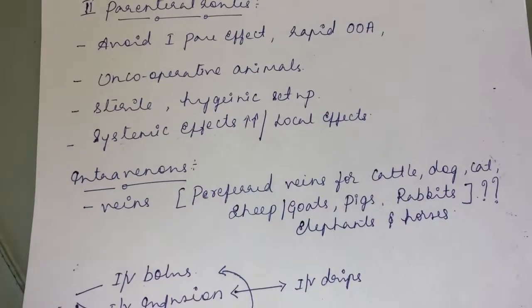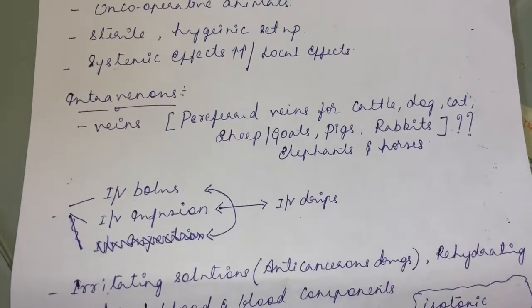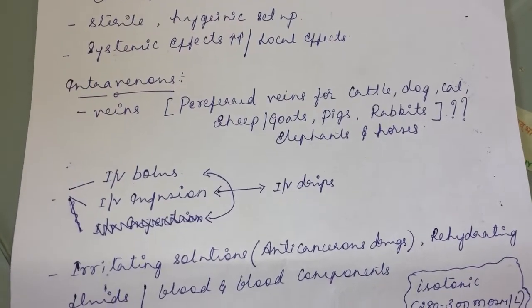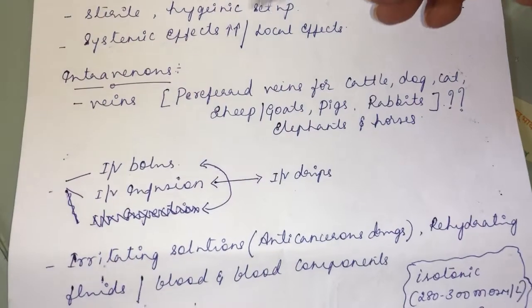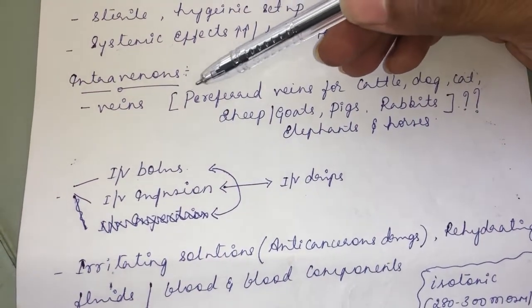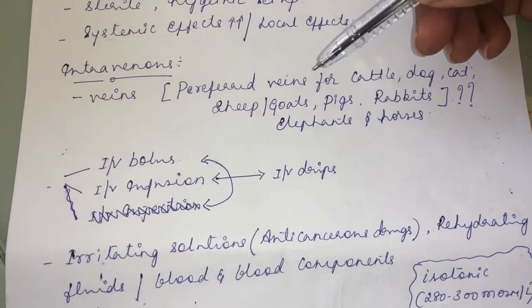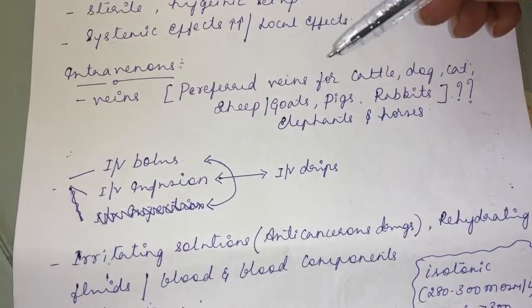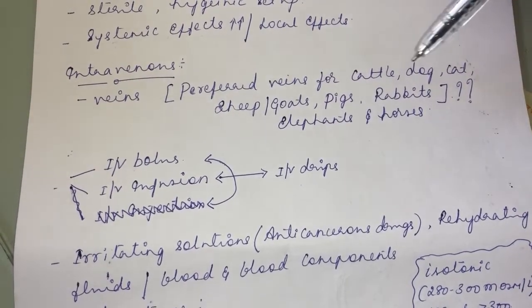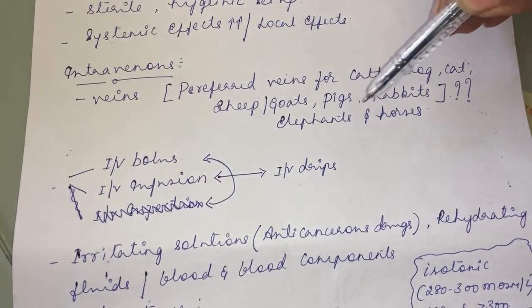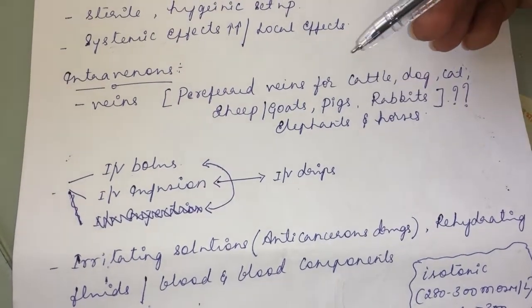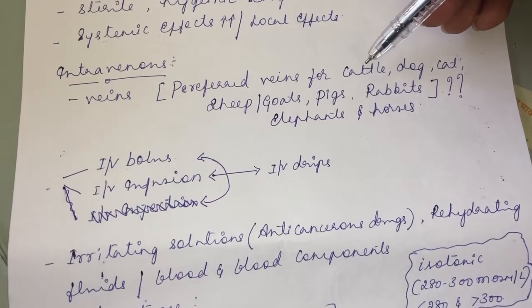So the first parenteral route of administration is the intravenous route. The name itself suggests it is injecting the drug into the veins. Already I have given the assignment question: which are the preferred veins for cattle, dog, cat, sheep and goat, pig, rabbit, elephants and horses. So which is the preferred vein for cattle? It will be the jugular vein.